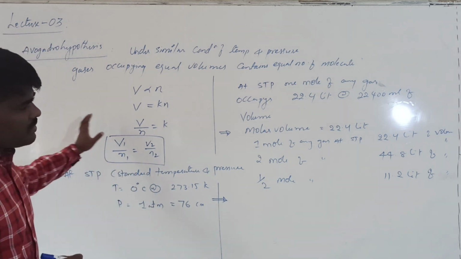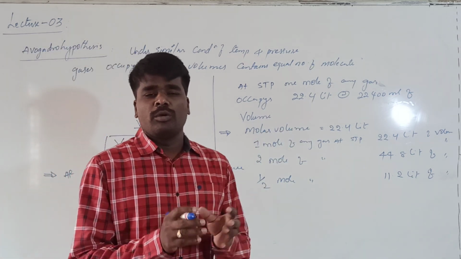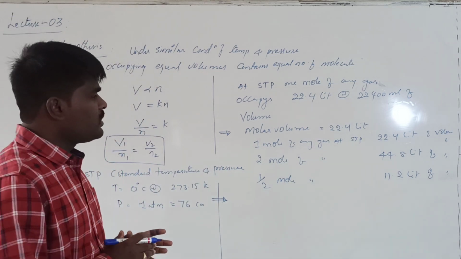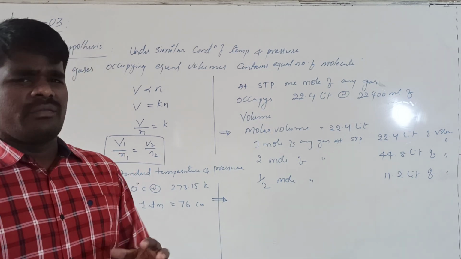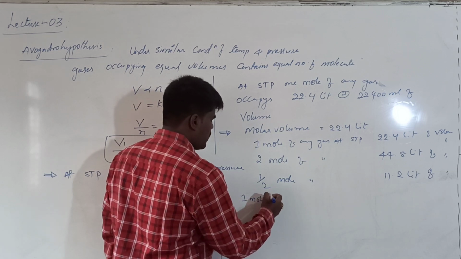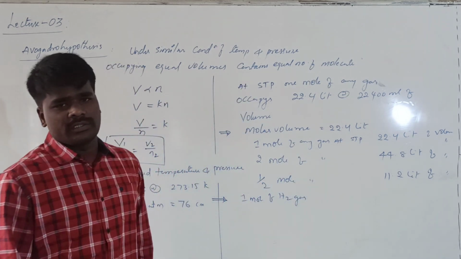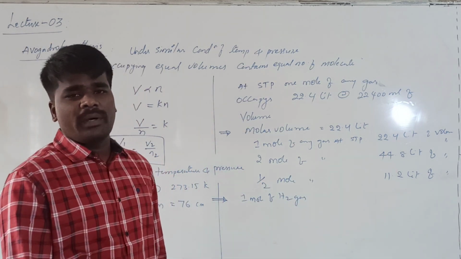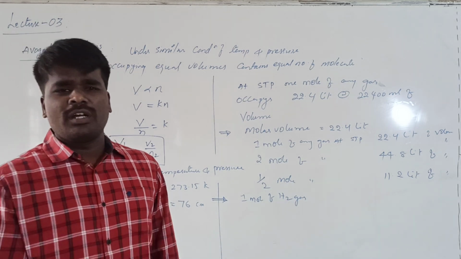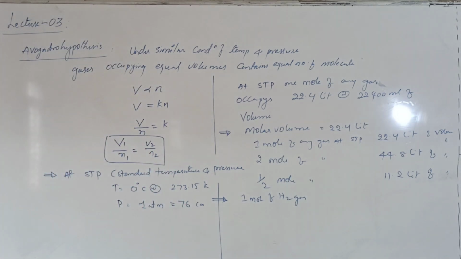Okay. From this we come across an idea called molar volume. What is meant by molar volume? The volume of gas occupied by one mole of gas is generally equal to 22.4 liters, right? Any 1 mole of any gas. Suppose you take hydrogen gas, 1 mole of hydrogen gas at STP occupies 22.4 liters. 1 mole of oxygen also occupies the same volume. 1 mole of carbon dioxide also occupies the same. Any gas you take, if it is 1 mole, it always occupies 22.4 liters, right? This is about the Avogadro hypothesis.